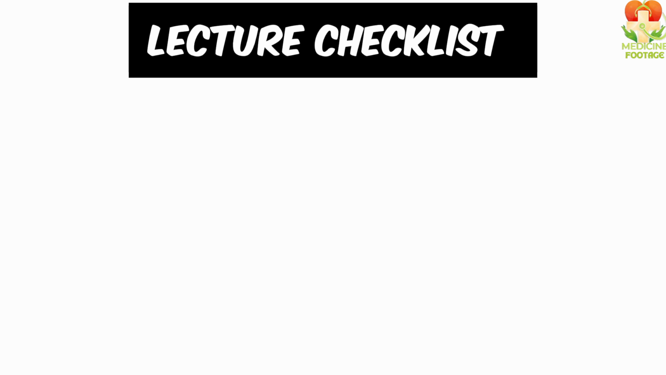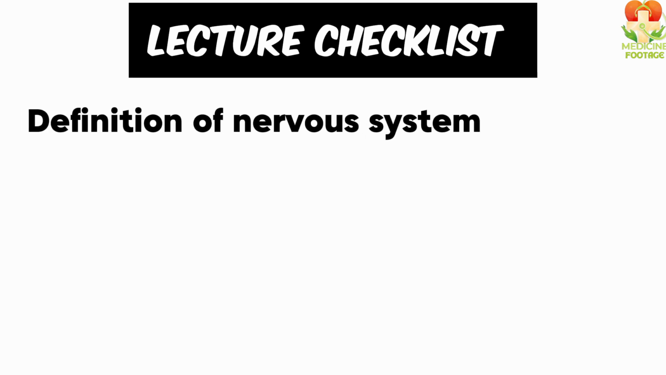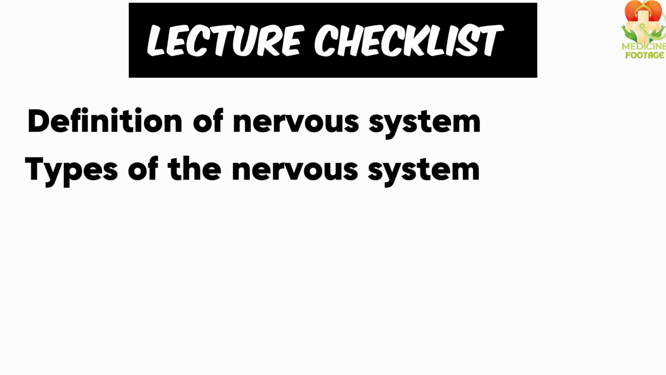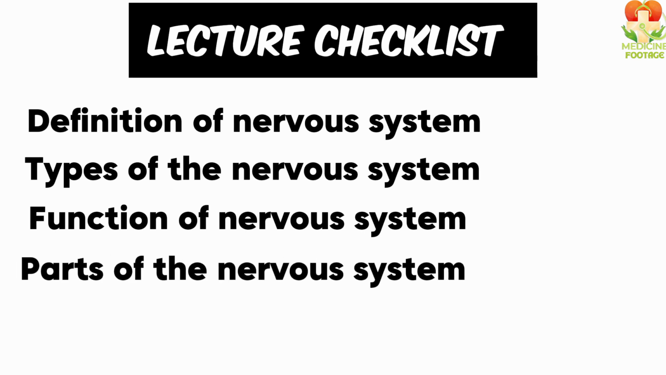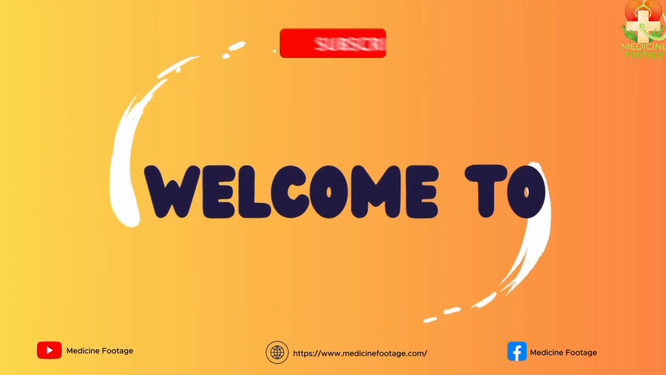In this lecture, the topics we will cover are as follows. First, I will explain what the nervous system is. After that, I will explain the types of the nervous system. Then, we will discuss the normal functions of the nervous system. And finally, we will go over all the parts of the nervous system. So, let's begin.